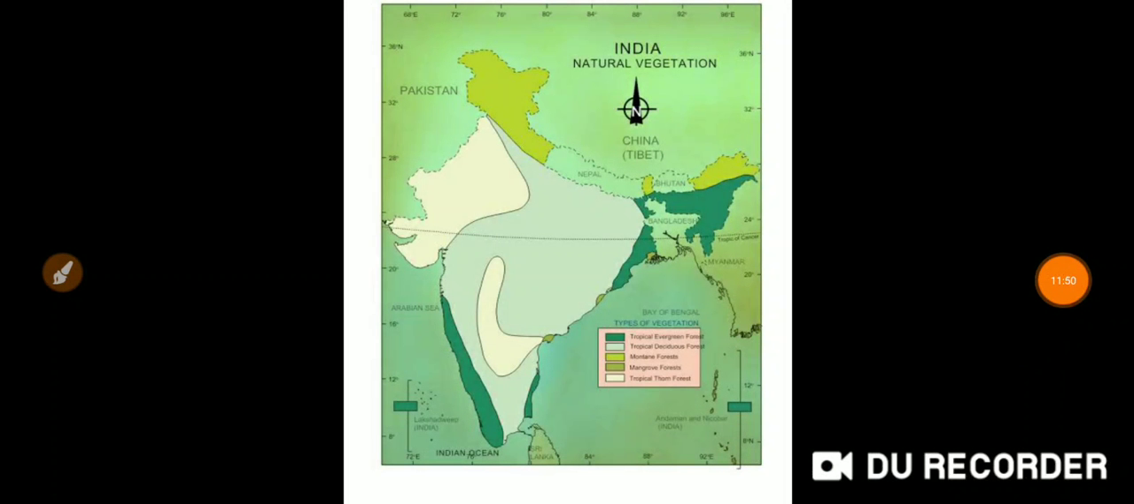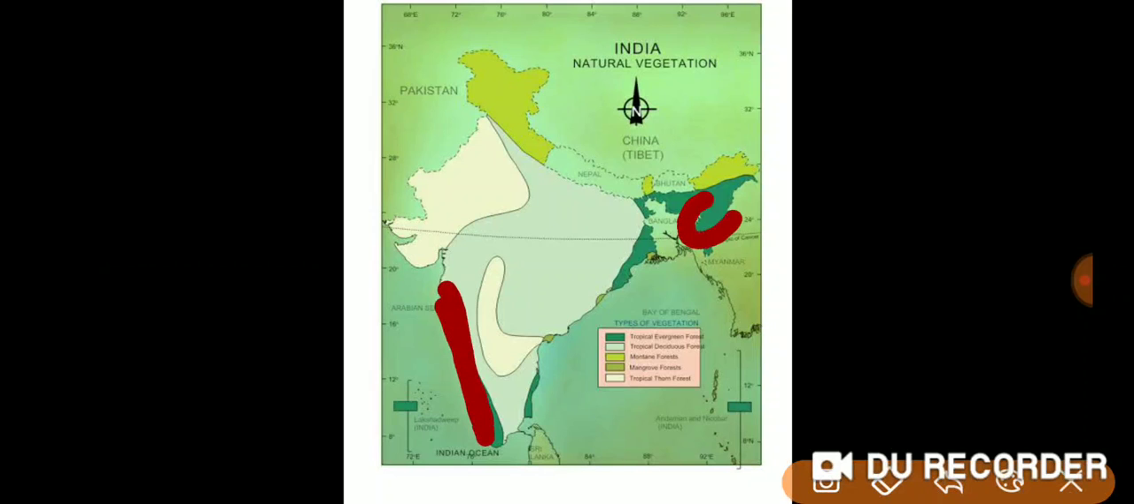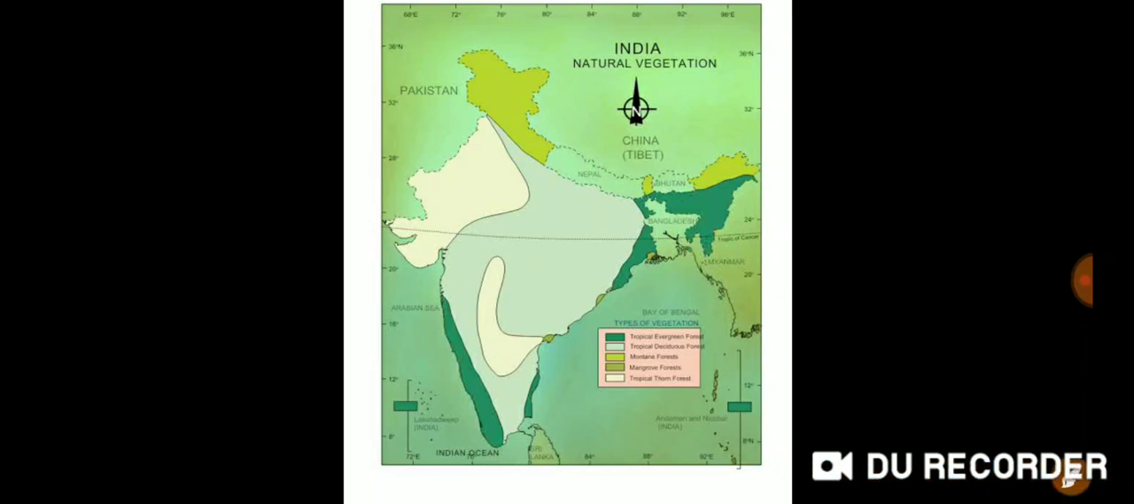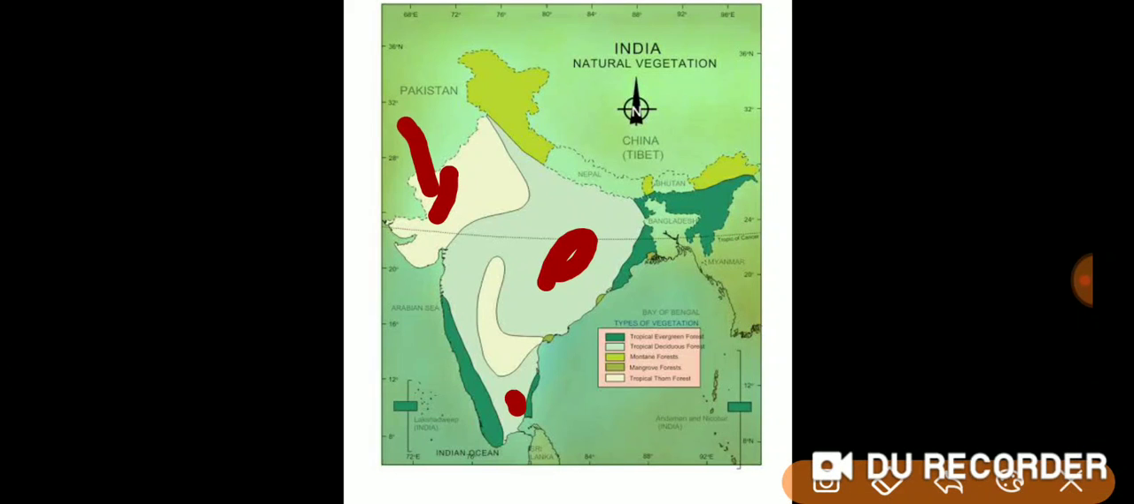And you have a map work also in this part. They may ask any type of forest and tell you to mark it in the map. If they ask tropical evergreen forest, it means this green color area, the northeastern states. And tropical deciduous forest means these are the areas of tropical deciduous forest. This is dry forest or desert forest, below 50 centimeter rainfall, this place.